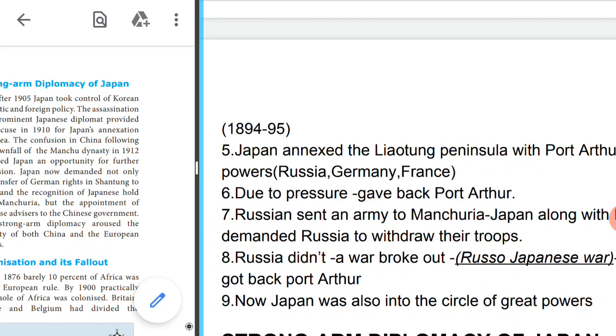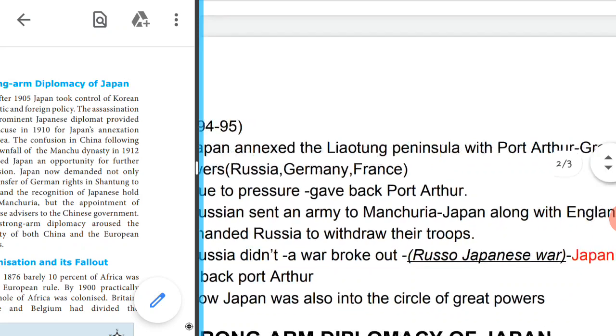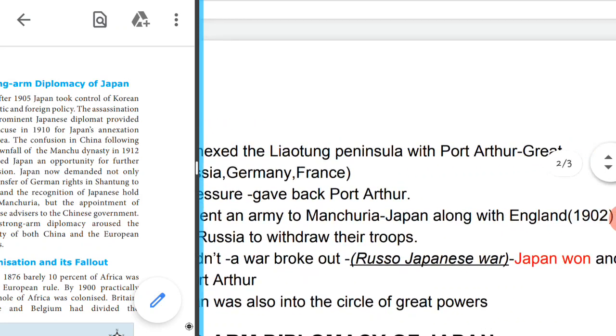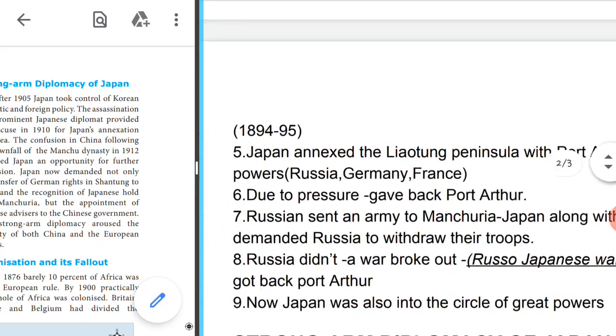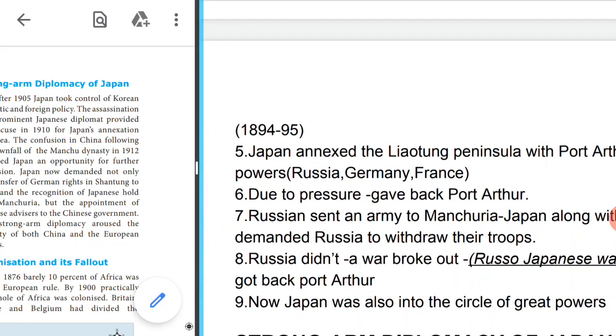So Russia waged a war against Japan so that it could capture China's Manchuria, that part of China. That is called the Russo-Japanese War. And who won in that Russo-Japanese War? Japan won. So when Japan won, it took back Port Arthur.